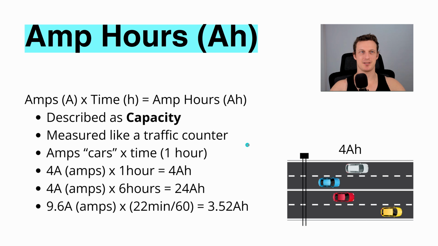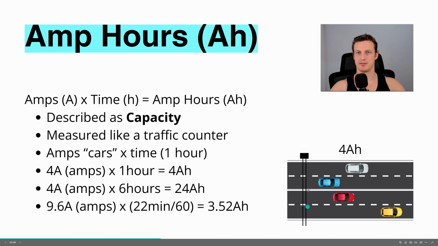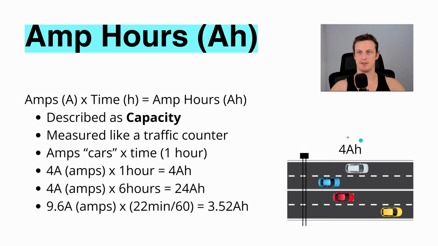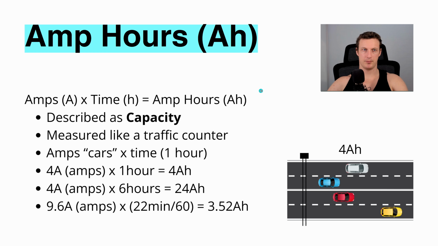Amp hours, AH, is a function of amps, A, times hours, H, described as capacity, and think of it like a traffic counter. So this traffic counter is measuring all of the cars that are passing over the span of 1 hour. That's how we get the 4 amp hours. In another example, we have 4 amps over 6 hours, which is 24 amp hours. So what we mean here, like clockwork, 4 cars are passing this traffic counter every hour for a total of 6 hours. Therefore, 4 times 6 is 24.